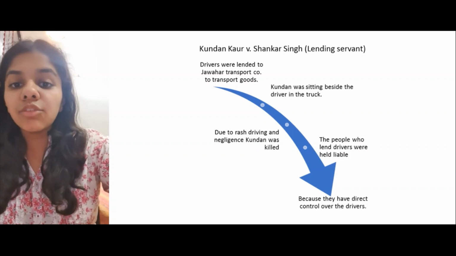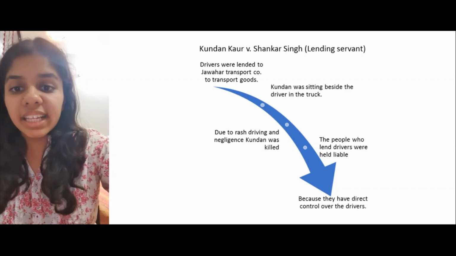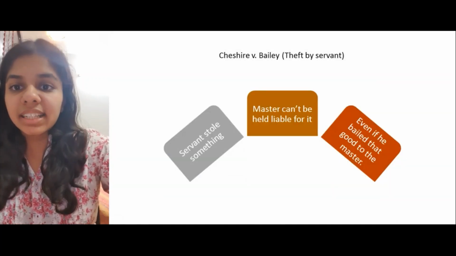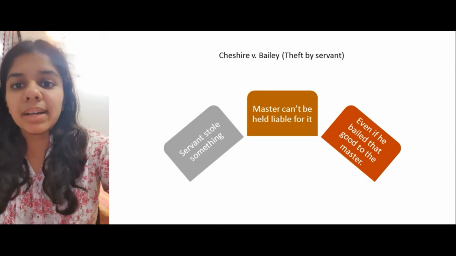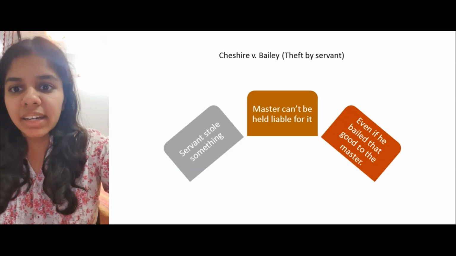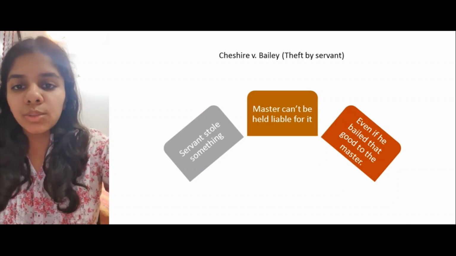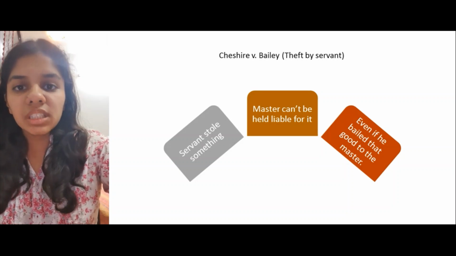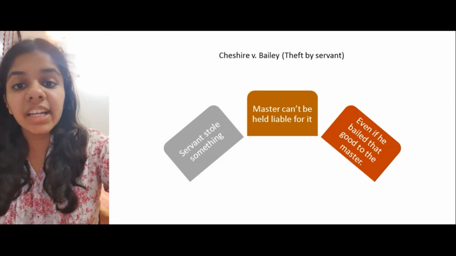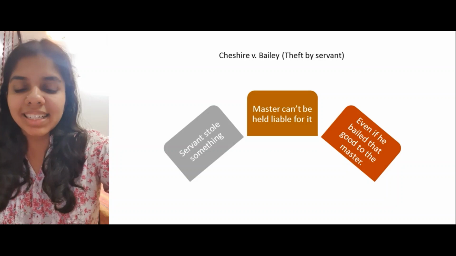The last and one of the most important cases is Cheshire versus Bailey. This case deals with theft by a servant. In this case, it was held that when a servant steals something, then the master can't be held liable for it even if the servant bailed that good to the master. So now we can see that to make the master liable, there has to be a servant who has done the act and the act has to be done in the course of employment.